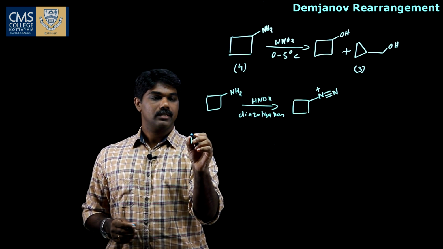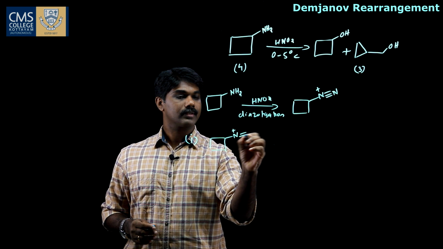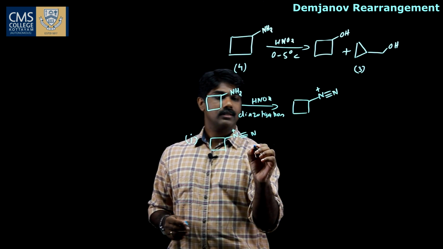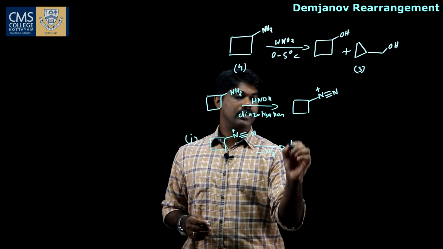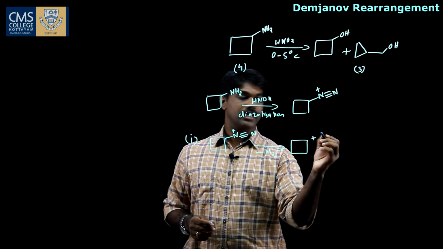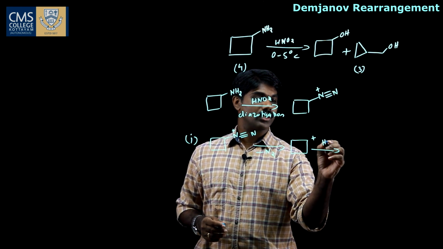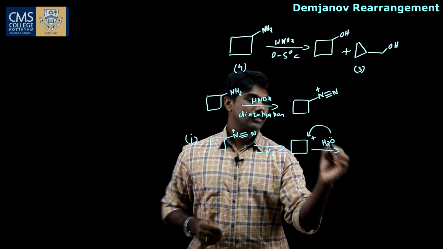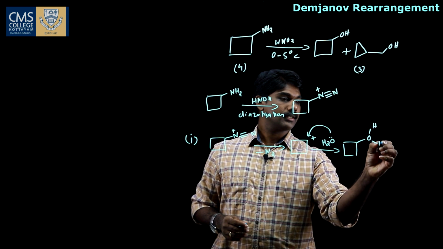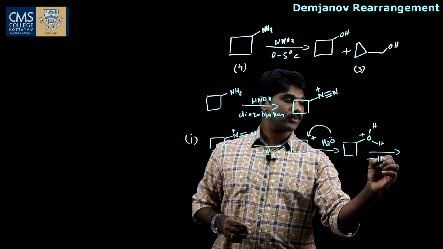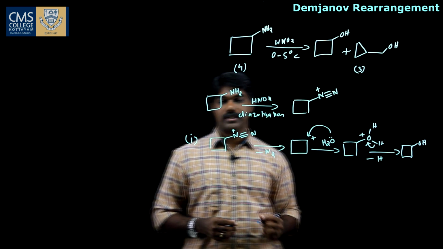So then in the first case, this diazonium salt eliminates nitrogen gas and we get a carbocation, cyclobutyl carbocation, which on reaction with water molecule forms the first product after deprotonation. So this is the first product.